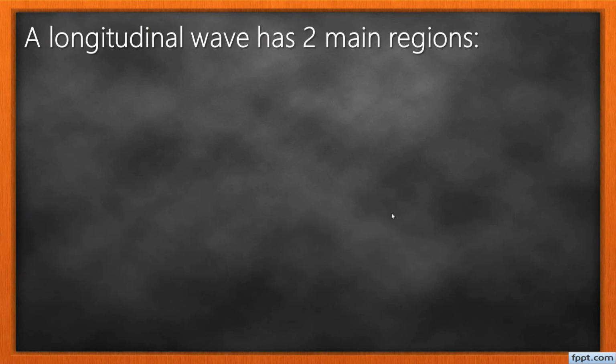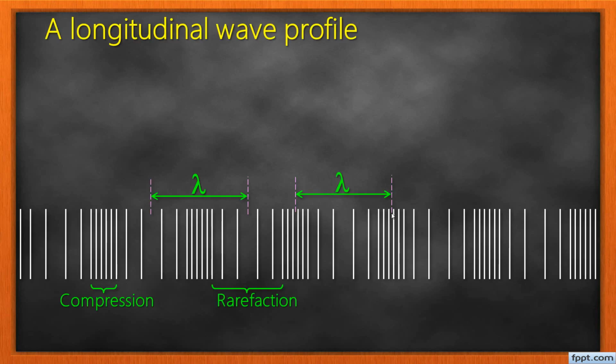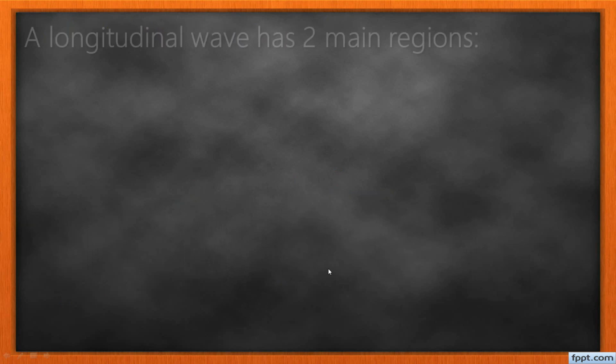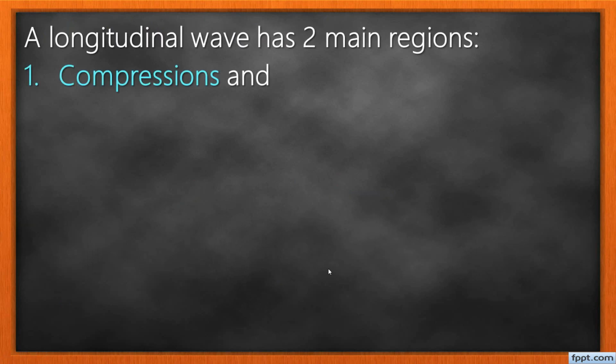Now, you've observed from the previous diagram that a longitudinal wave has two regions. We have a compression and a rarefaction. Compression, rarefaction, just like that. So our longitudinal wave has compressions and rarefactions.